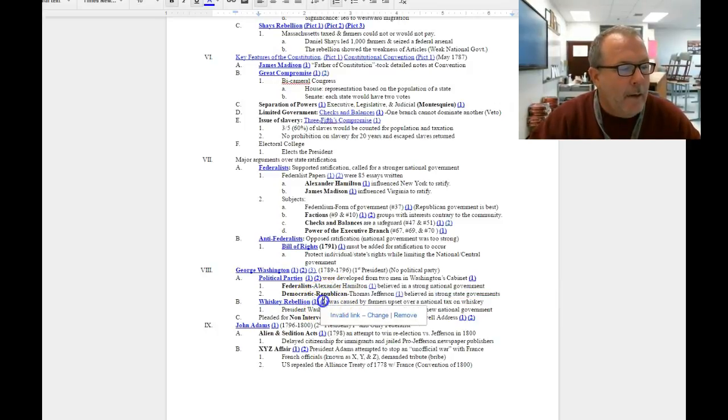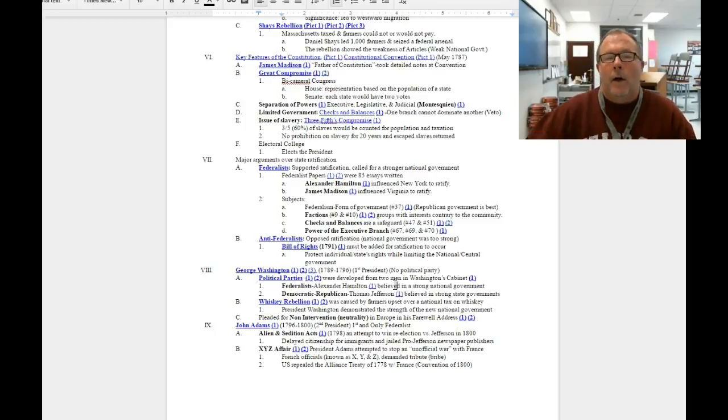Just like under the Articles of Confederation, where there was Shays Rebellion, there's going to be a rebellion that's going to challenge the power of the new national government under the Constitution. And this is going to be called the Whiskey Rebellion. The difference between Shays Rebellion and the Whiskey Rebellion is that with the new U.S. Constitution, there's an army that is going to be able to travel to Pennsylvania and put the rebellion down. This rebellion is going to demonstrate the strength of the new national government.